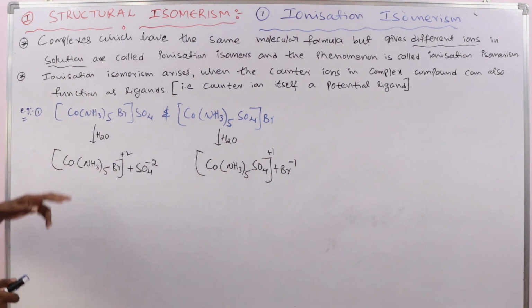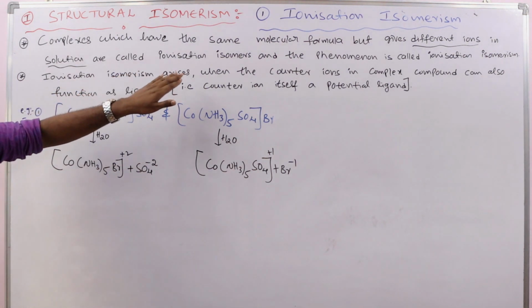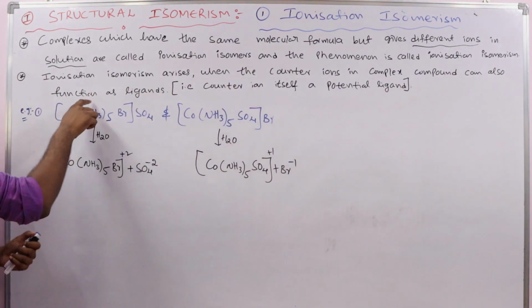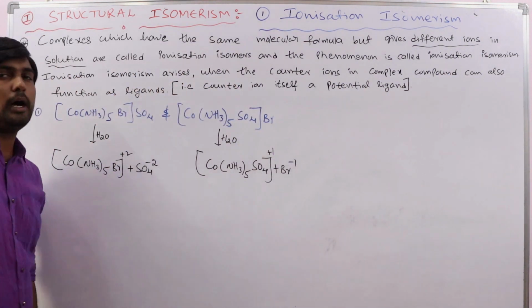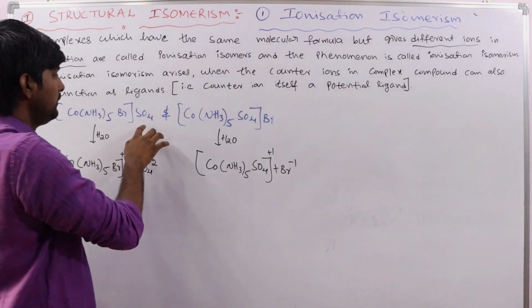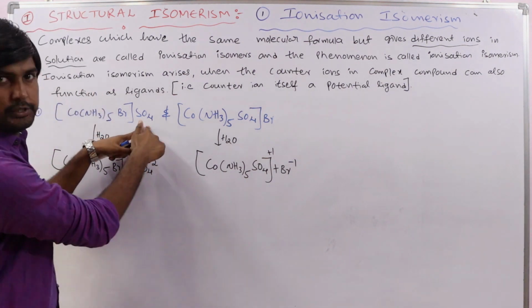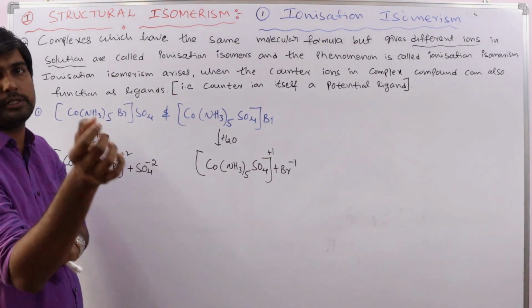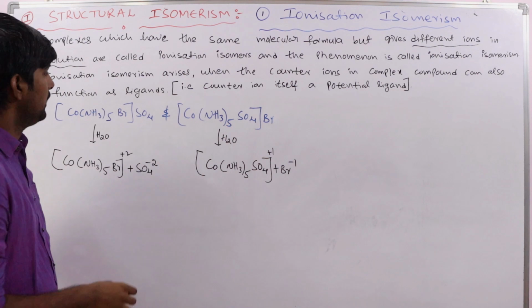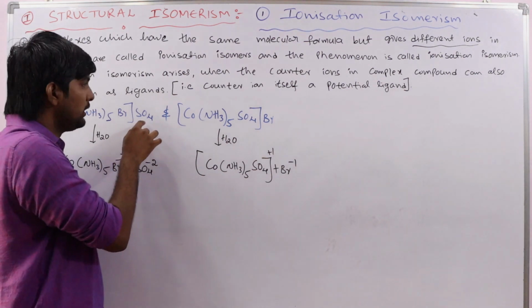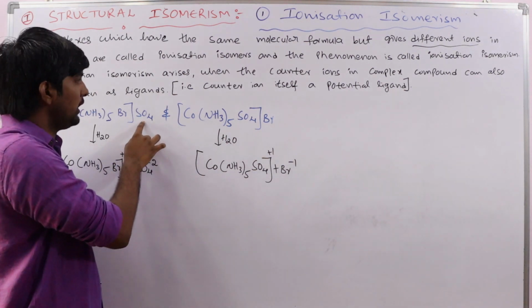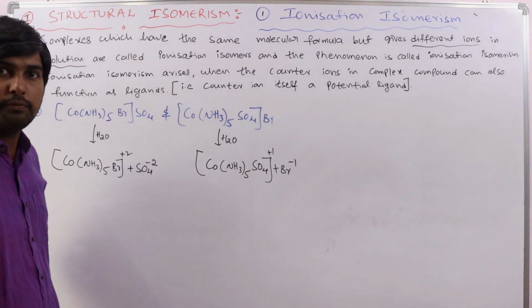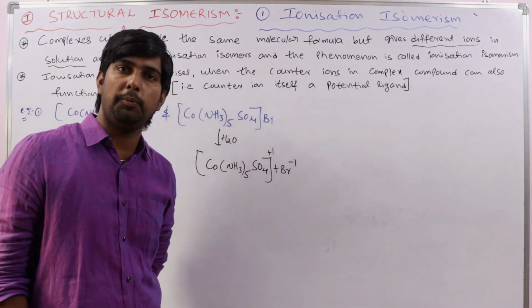Now look at this point. Ionization isomerism arises when the counter ions in a complex compound can also function as ligands. If this species cannot act as a ligand, then this isomerism is not at all possible. Very important: the counter ion in the ionization sphere must also be able to act as a ligand, meaning it can donate an electron pair to the metal.